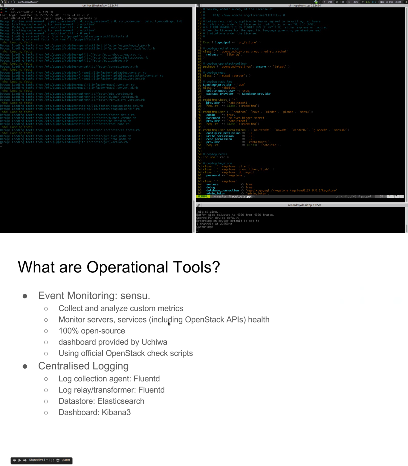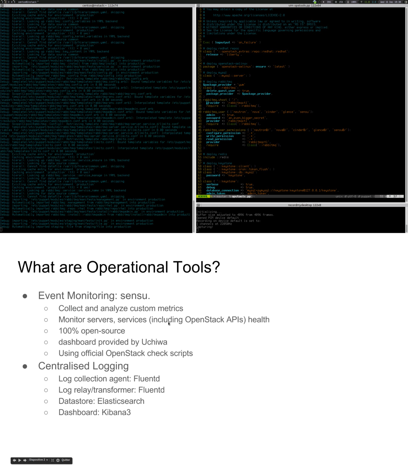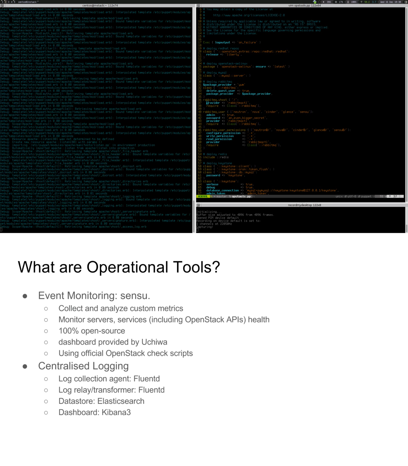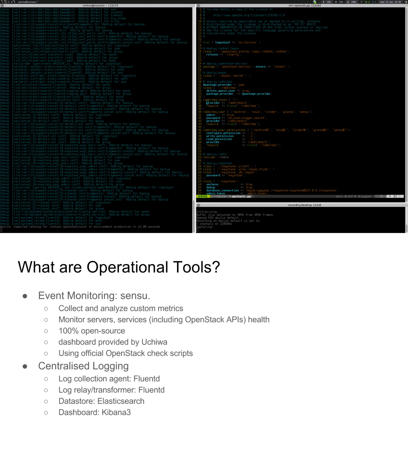So, what are the operational tools? There are two things right now: event monitoring and centralized logging. For event monitoring, I propose to use Sensu, which is an open source framework to collect and analyze custom metrics. It also monitors servers and services, including OpenStack API health. Like I said, it's open source. There is a dashboard provided by Sensu called Uchiwa. I will make a demo at the end of this presentation.